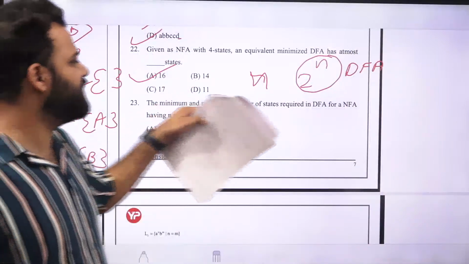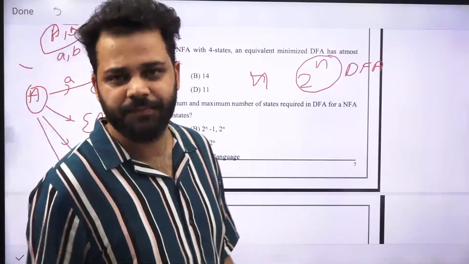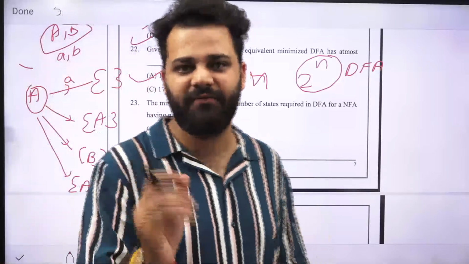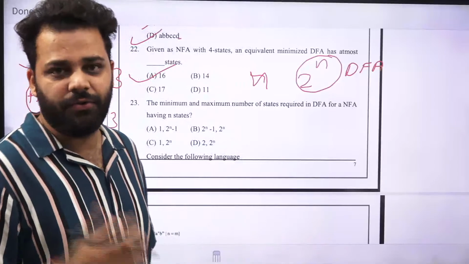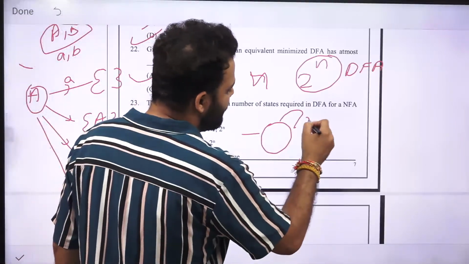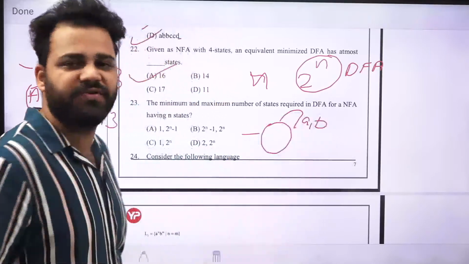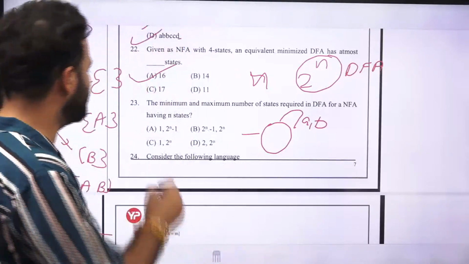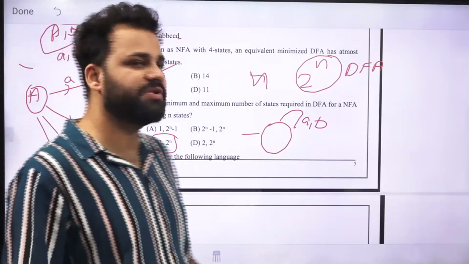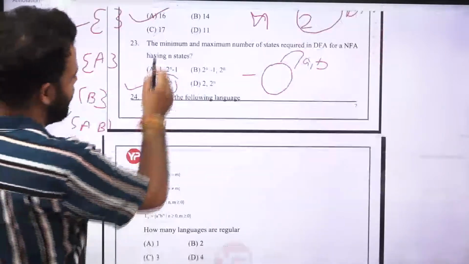Now, next is the maximum and minimum number of states. Let's say your NFA has 10 states, but it does not have a single final state, so it will not be accepting any language. So for that NFA, the DFA will be simply this, without any final state. So the minimum number of states for any NFA is 1, and the maximum, as we have seen, is 2 raised to power n, so the correct option will be option C. Now let's move on to the next question.